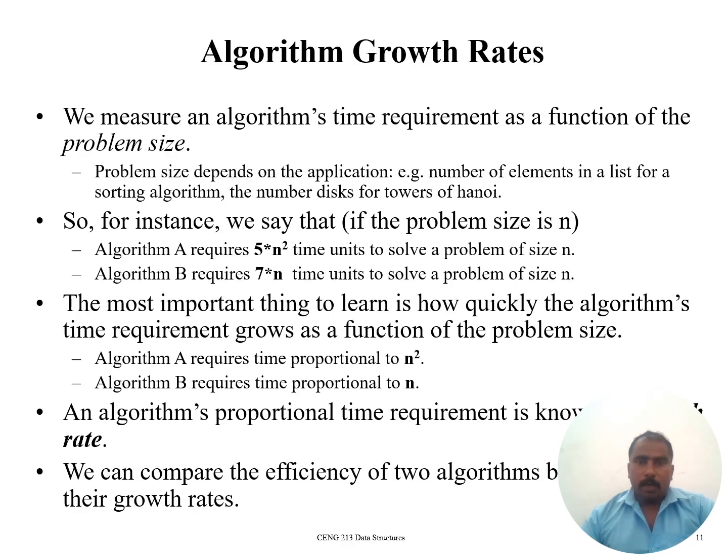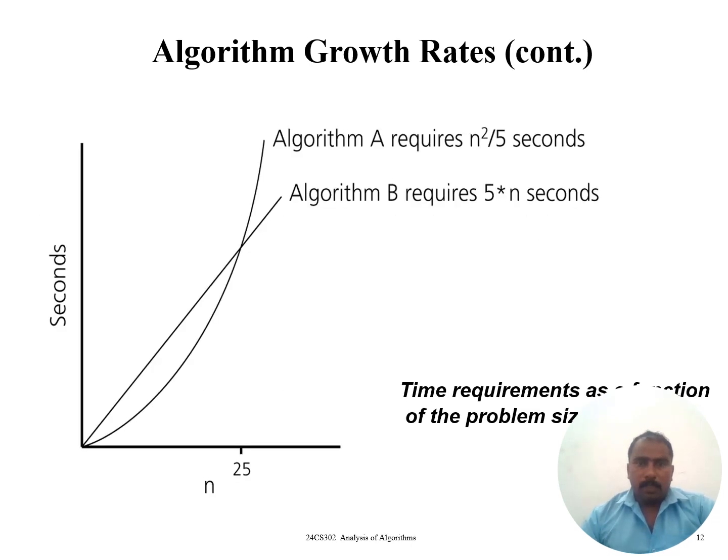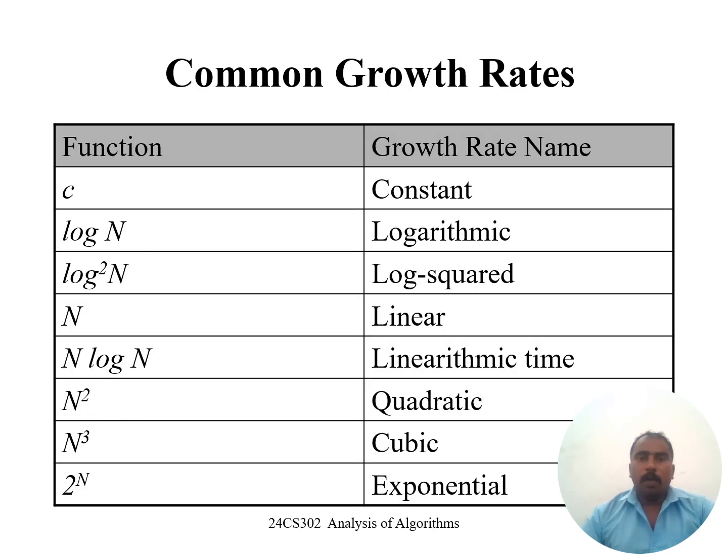Next, we are going to the algorithm growth rate calculations. After that, this is the growth rate of the count and how to compare two algorithm time complexities. Next, common growth rates: c equal to constant values, log n is logarithmic, log squared n, and n is linear, n log n is log linear. N squared means quadratic time complexity, then cubic time complexity, and exponential time. These are the time complexity types.